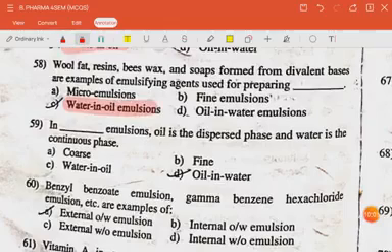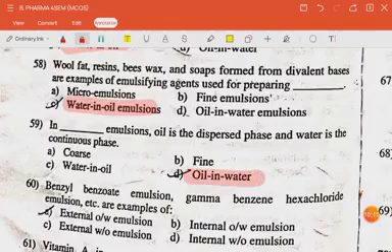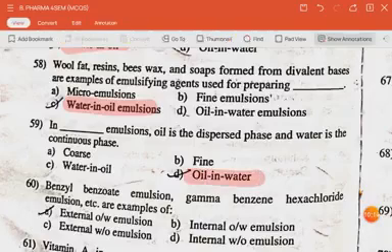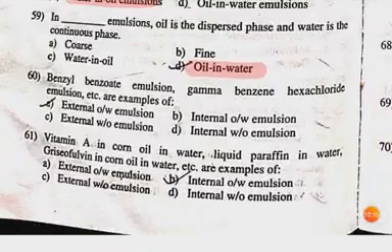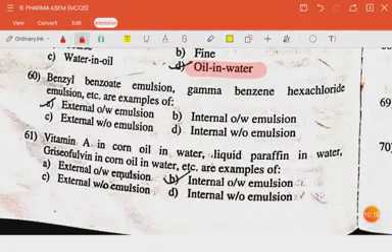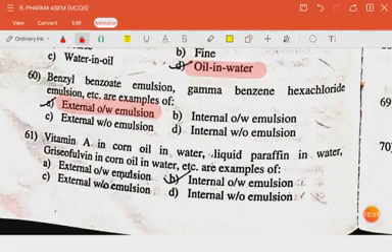The next question is in dash emulsions, oil is dispersed phase and water is the continuous phase. Answer is oil in water. The next question is benzyl benzoate emulsion, gamma benzene hexachloride emulsion, etc. are example of external oil in water emulsion. The next question is vitamin A in corn oil in water, liquid paraffin in water, griseofulvin in corn oil in water are example of internal oil in water emulsion.